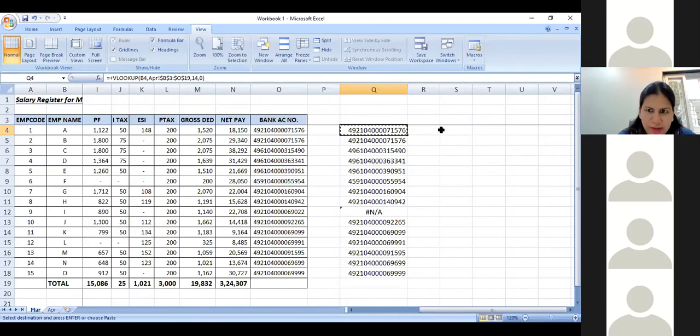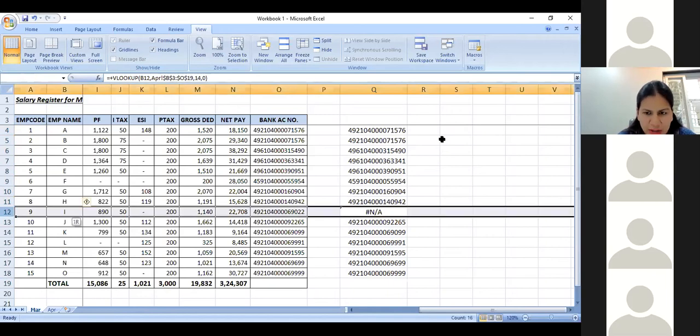Once I do that, I select the entire data and I say Control C and I drag it down. Once I do this, you can see that the bank account numbers are appearing against all the employees except for Mr. I, who does not appear in the table of Ms.